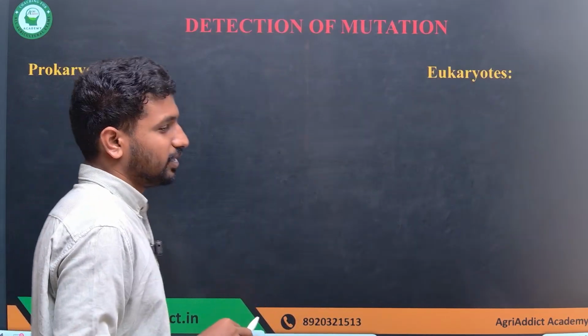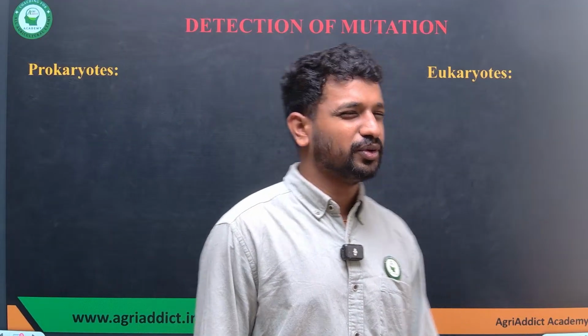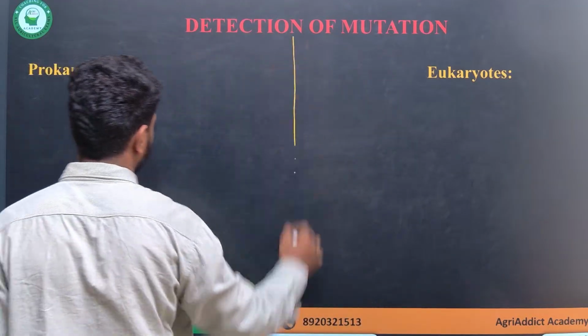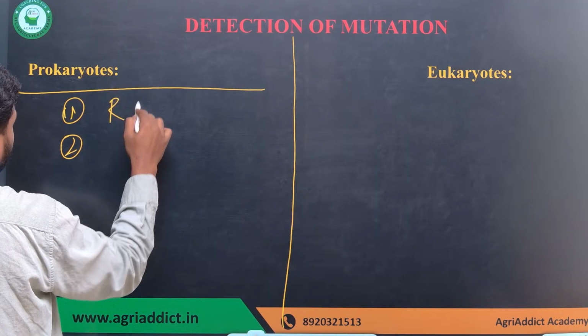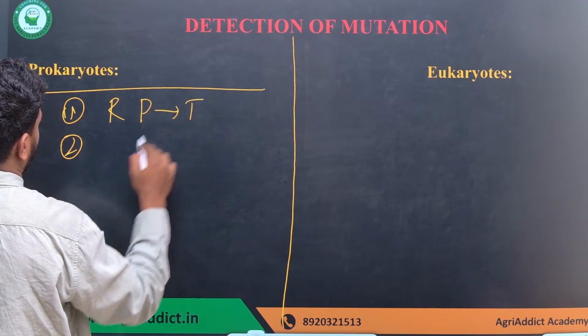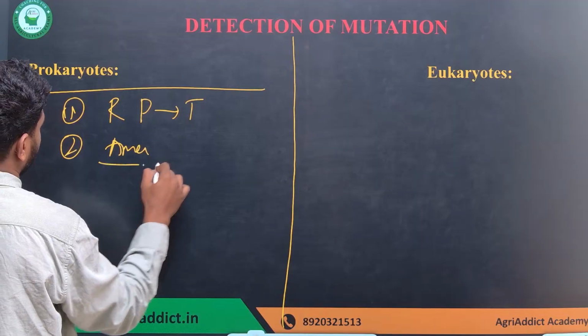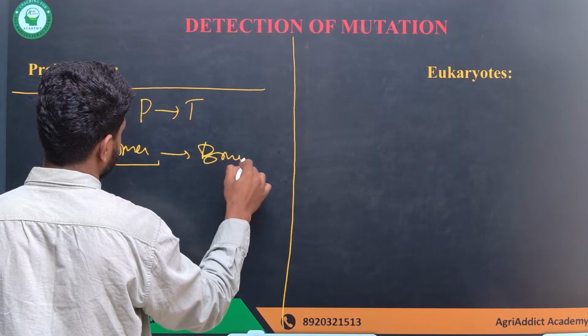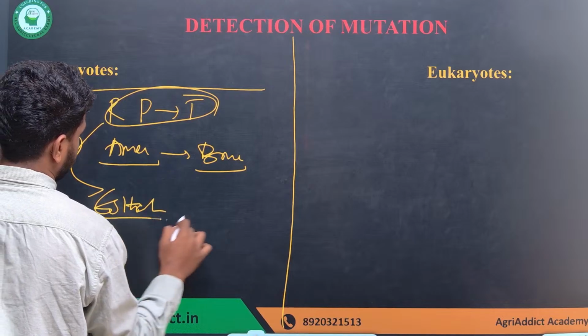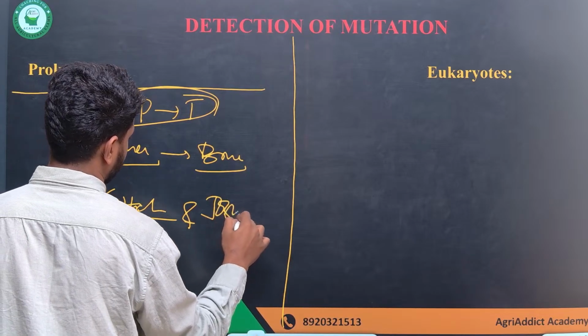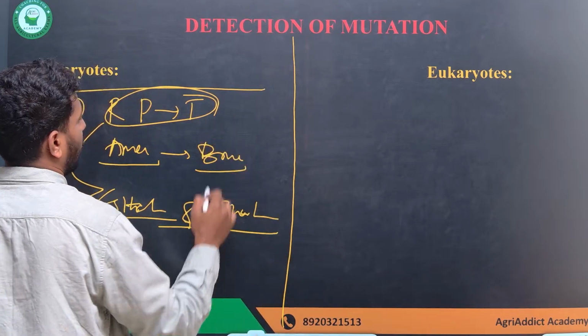Okay, next. In case of detection of mutation, you need not refer to anything in detail. I'll tell you one simple thing. In case of prokaryotes, you have two different tests. One is the replica plating technique, and the other one is the Ames test. Who gave this? Can you tell me? This is by Bruce Ames, and the replica plating technique by Esther Lederberg and Joshua Lederberg. Remember this. And this is in case of prokaryotes.